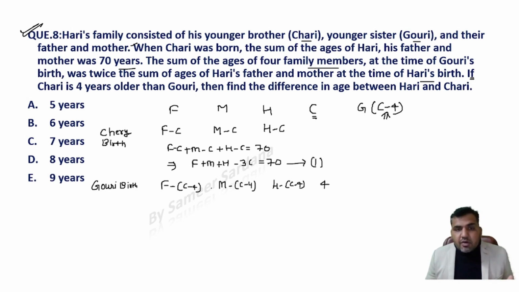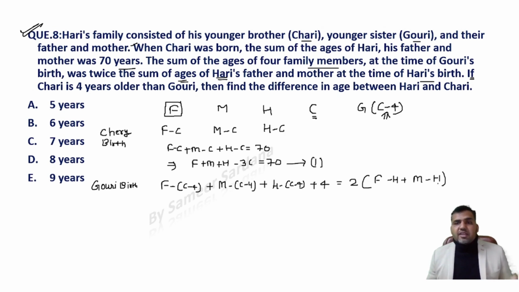Now at the time of Gauri's birth, the sum of these ages, as it is given, is 2 times the sum of the ages of Harry's father and mother at the time of Harry's birth. So guys, the present age of the father is F. At the time of Harry's birth, the age of the father would be F minus H. Age of the mother would be M minus H. So this will be 2 times of F minus H plus M minus H, right?